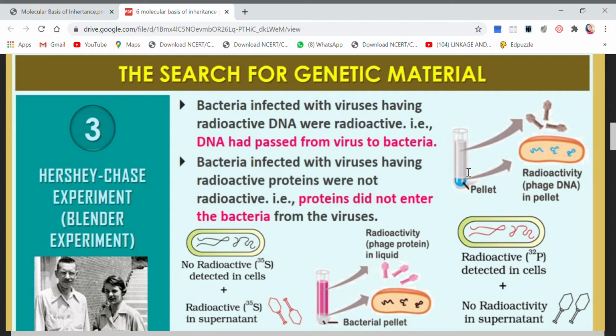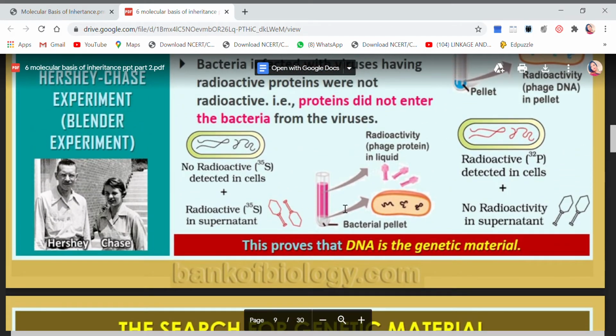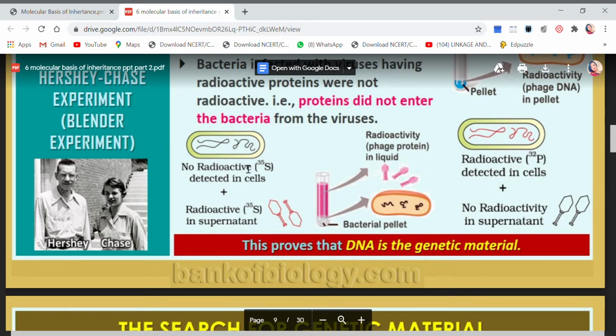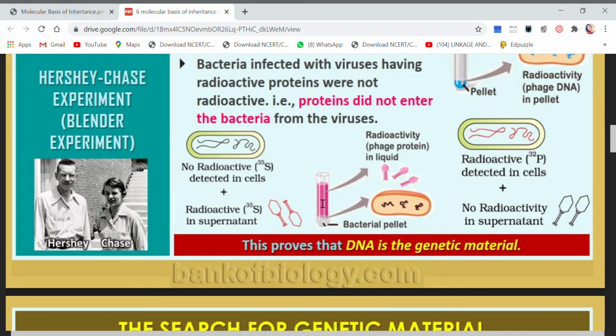Okay, this was done here, but you see here in this case the radioactivity is still with the virus and the bacterial cell is not radioactive. That means the radioactive sulfur is not getting transferred from the virus to the bacteria. So what is the conclusion we are getting? That radioactive sulfur, which is a part of protein, did not enter the bacterial cell.